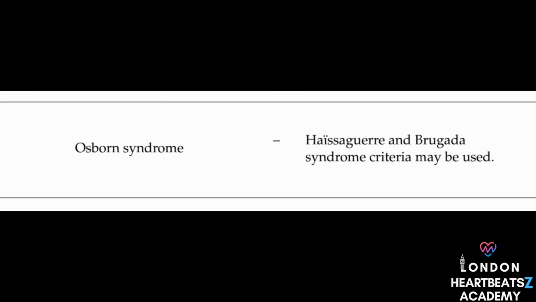Are the underlying mechanisms for Osborne waves similar to other syndromes we've discussed, like Brugada or Haïssaguerre? Seems like a recurring theme. Yes, there are definite similarities, indicating a shared electrical vulnerability. Just like Brugada and Haïssaguerre, both early repolarization and late depolarization are suspected. The repolarization hypothesis, more supported, suggests a transmural gradient between epicardium and endocardium is created.